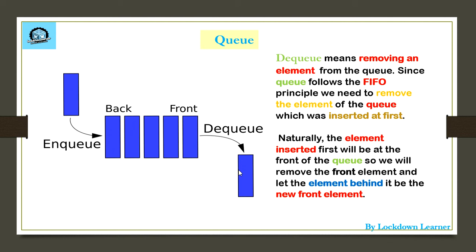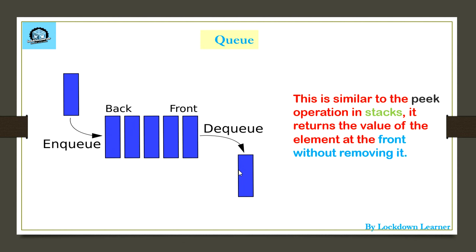Now when we are removing, there are five people standing in a queue, and the first person verifies the document. It means the first person will go and the chance of the second person will come. It is the same scenario happening here. Dequeue removes the front element and lets the element behind it be the new front element. Then the front person is the second person because the first person is gone. Now the second person will verify the document. Okay guys.